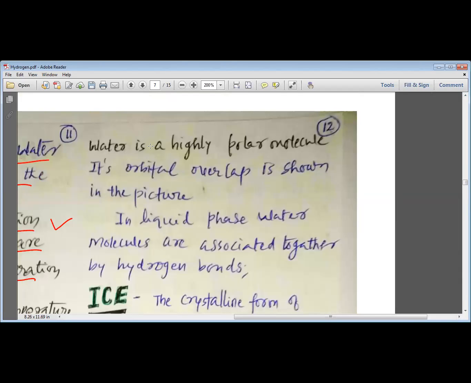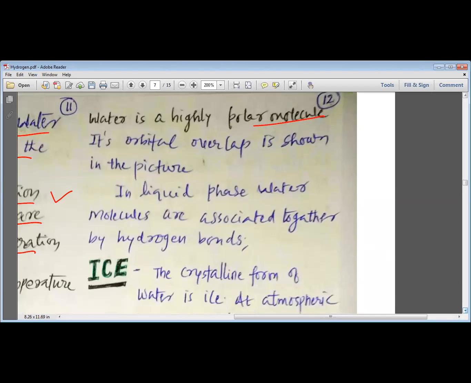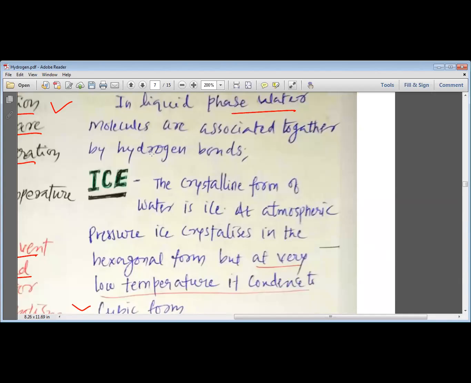Okay, then water is a highly polar molecule. You have seen that there is a delta minus charge on oxygen and delta plus charge on hydrogen. That makes water a highly polar molecule. Its orbital overlap is shown in the picture. We have just seen the orbital overlap. In the liquid phase, water molecules are associated together by hydrogen bonds. So hydrogen bonds make these water molecules associate with each other.